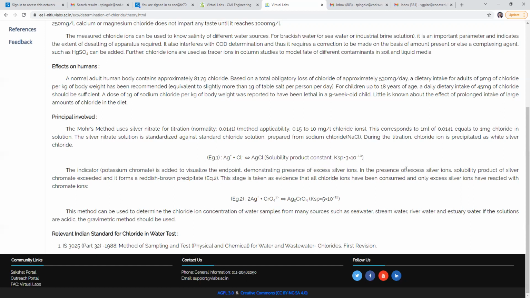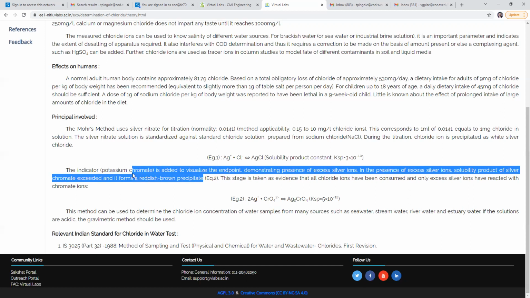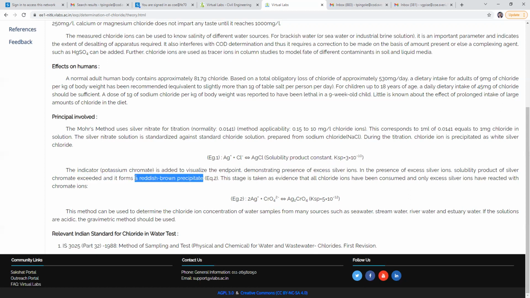In the presence of excess silver ions, the solubility product of silver chromate is exceeded and it forms a reddish brown PPT. The reaction is given: twice Ag plus and CrO4 2 minus are converted into Ag2CrO4. Its Ksp is 5 into 10 raised to minus 10.